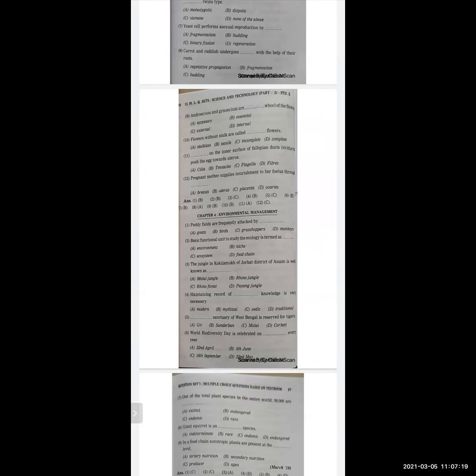Now, next one, dash on the inner surface of fallopian ducts or oviducts push the egg towards uterus. The options are cilia, tentacles, flagella, fibers. And the correct option is cilia. Next question. Pregnant mother supplies nourishment to her fetus through dash. Options are breast, uterus, placenta, ovaries. And the correct option is placenta.